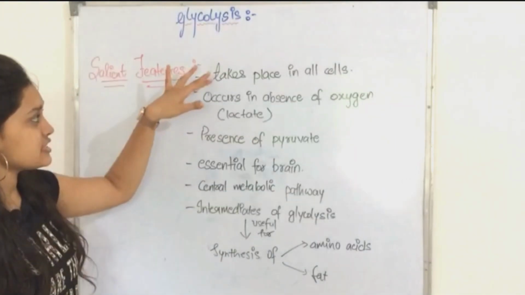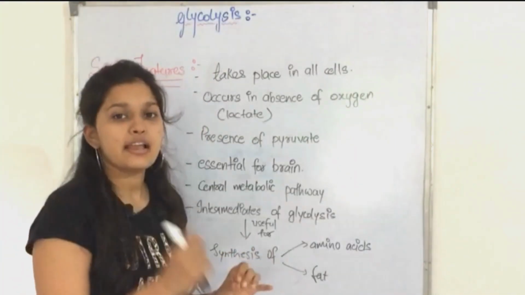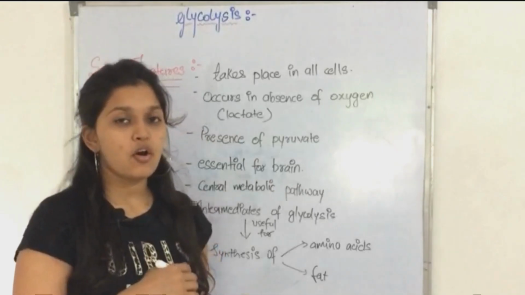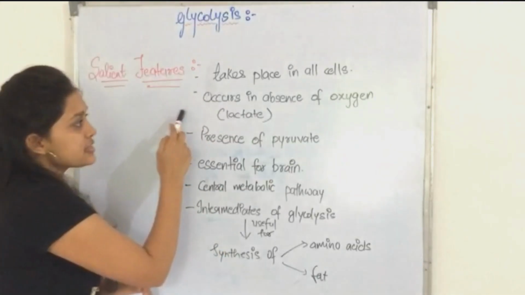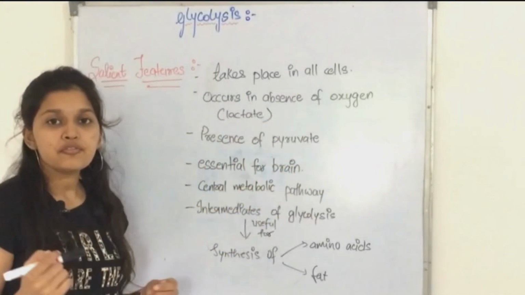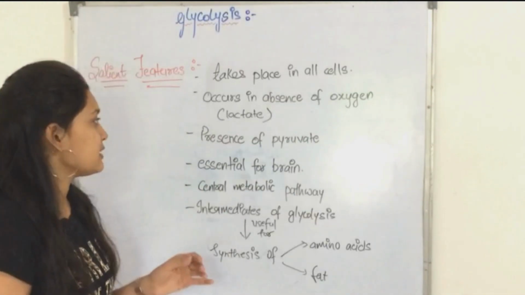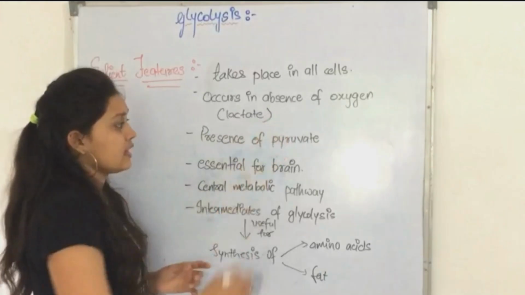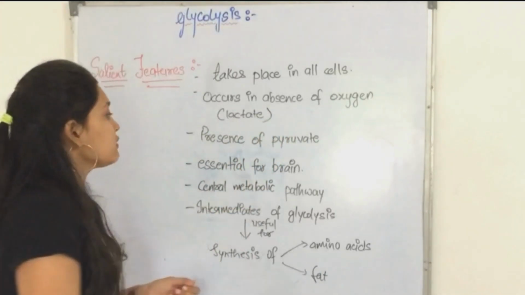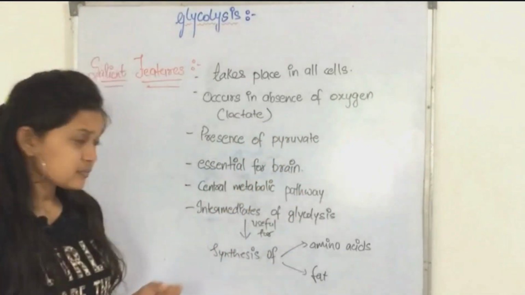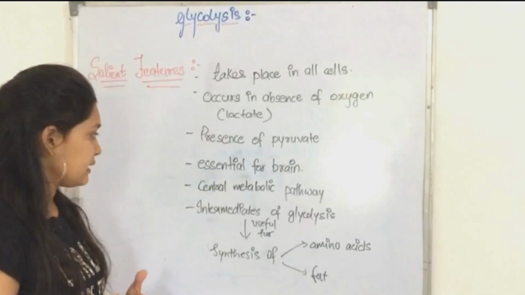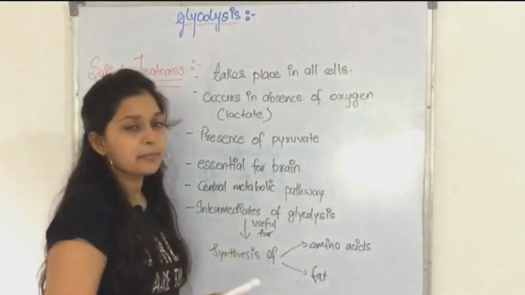So first is, it takes place in all cells. Second, occurs in absence of oxygen. If in the whole cycle oxygen will be absent, then it will turn into lactate. If it will be present, then it will turn into pyruvate. It is very important for brain, and it is the central metabolic pathway.